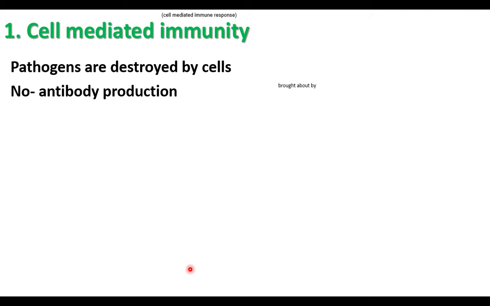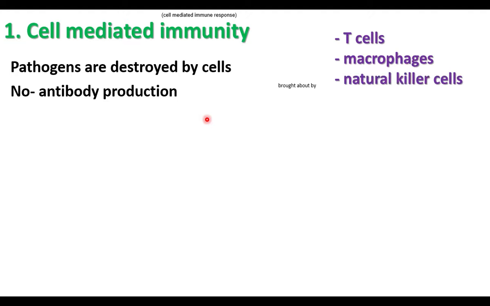What is the aim of immune response? The immune response aims at destruction of the pathogen. But here pathogens are destroyed by the cells. So no antibody is produced. This cell-mediated immune response is done by T cells, macrophages, and natural killer cells.